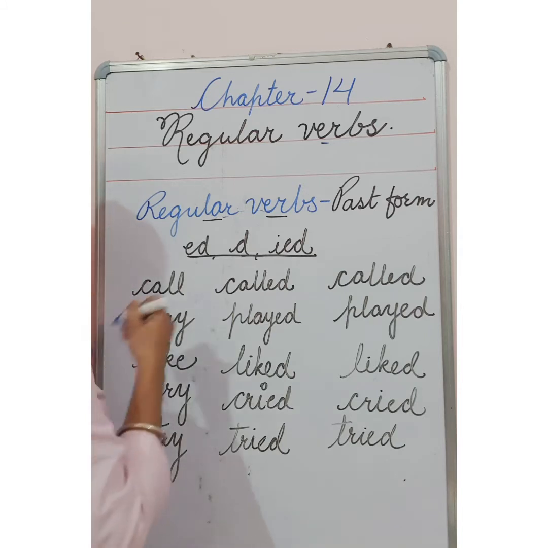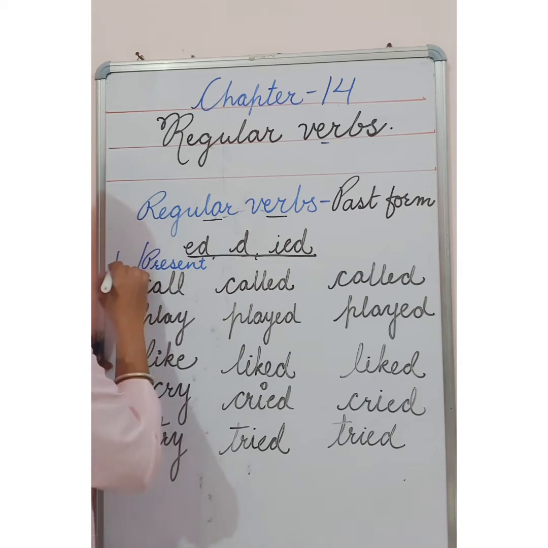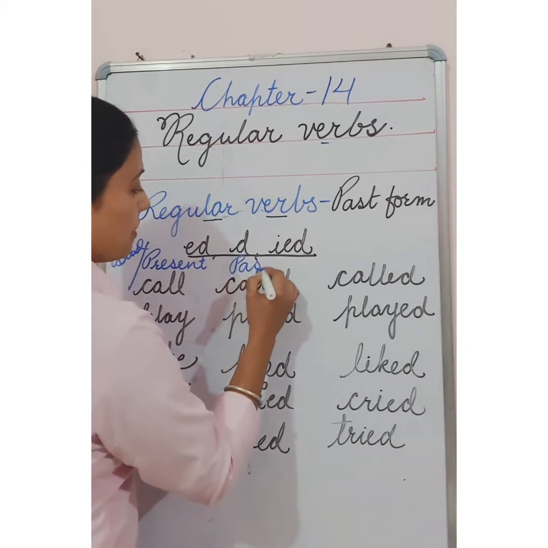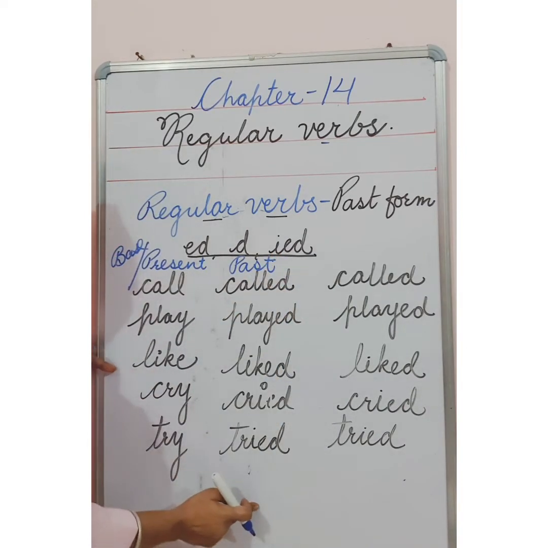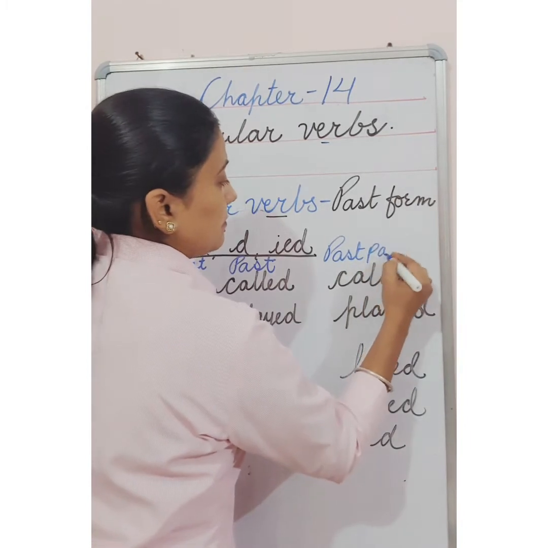I told you this is the present form. We call it base form also, and this is the past form. This we call past participle.